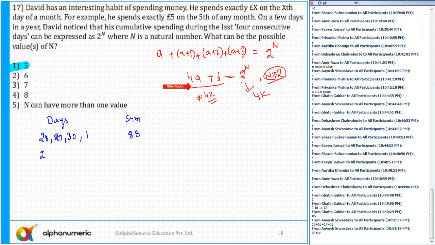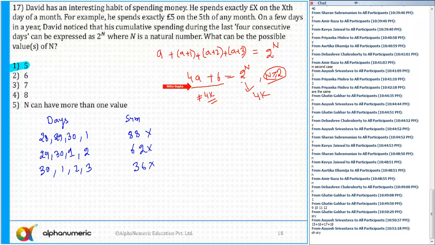Then I'll say 29, 30, 30, 1 and 2. Let's say in one month there are 30 days; I'll take all the possibilities, if the month has 31 days also. If it has 30 days, then 29, 30, 1 and 2. What is the total sum? It will be 62. Again, not possible. Then I'll take 31, 1, 2 and 3. The sum of these is equal to 36. Again, it is not possible.